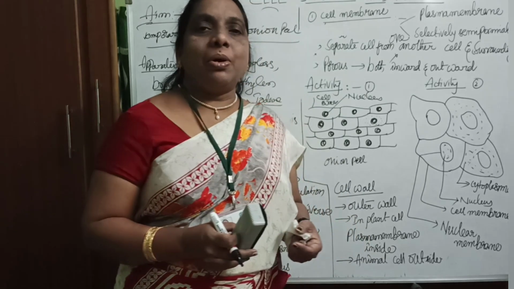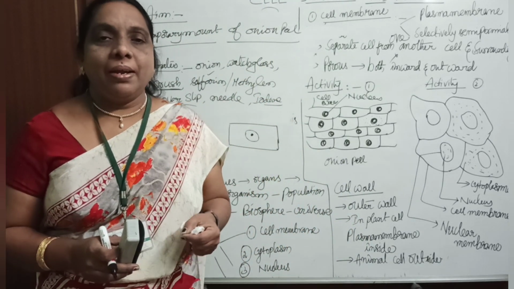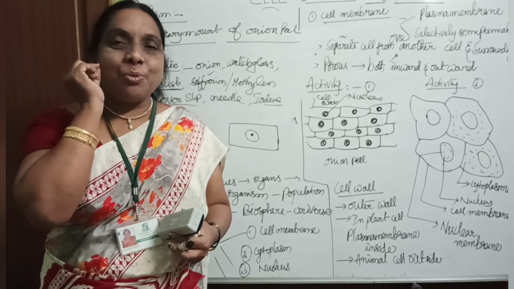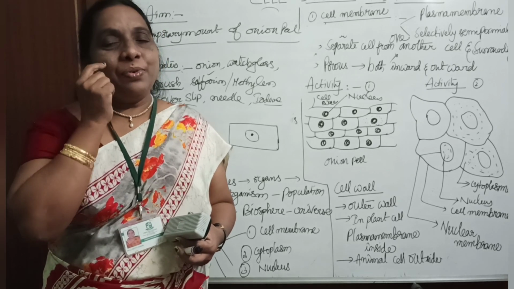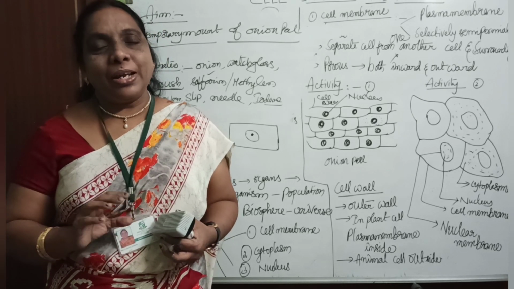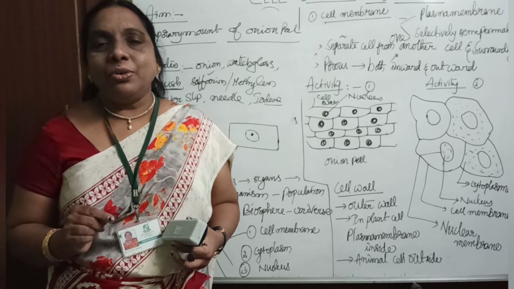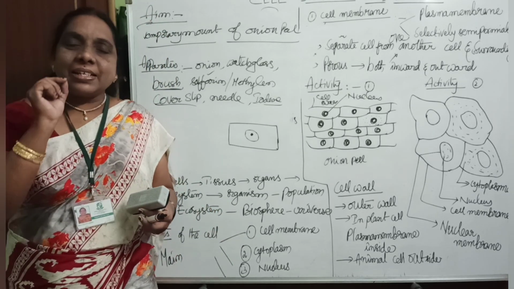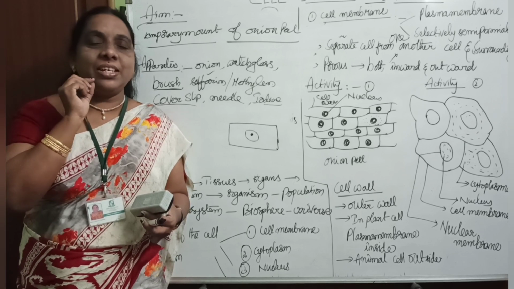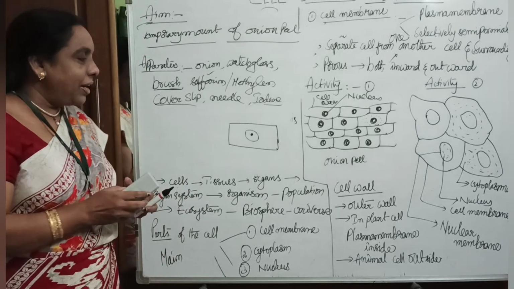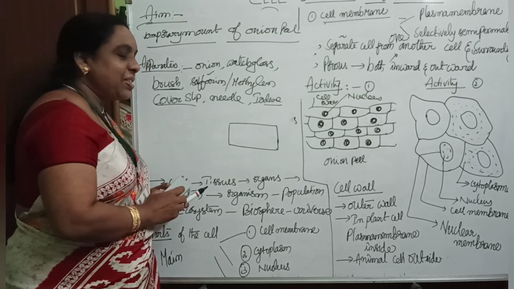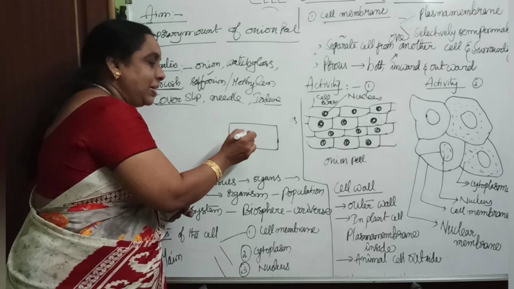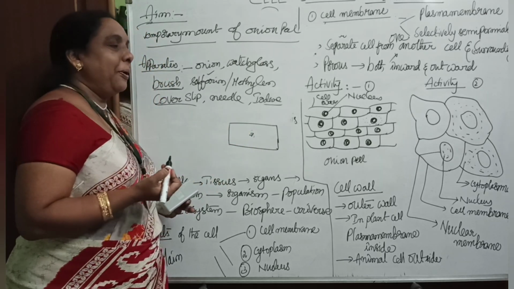Under activity 2, what is explained here is: take a toothpick or an ice cream spoon, open your mouth, and scratch a small amount of saliva from the cheek cells. We are now doing the cheek cell activity, instead of the onion peel. Scratch without hurting the cheek. Just take the saliva, and now instead of the peel, first add a drop of water, and then add this saliva to the drop of water.